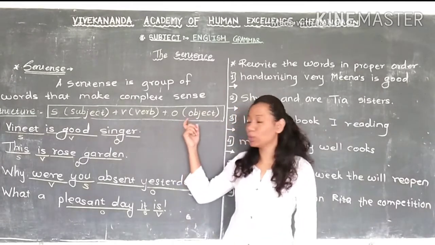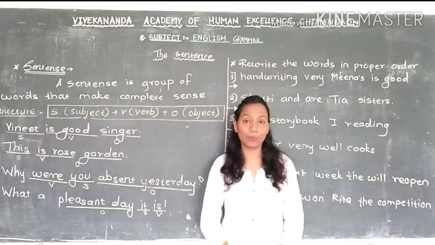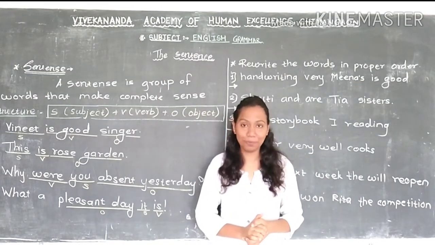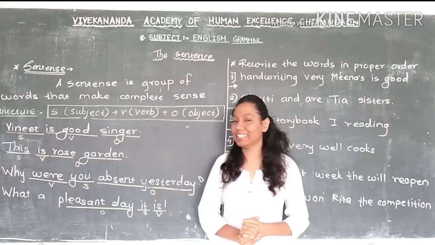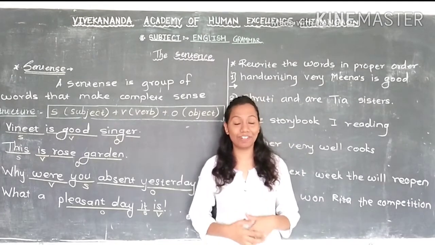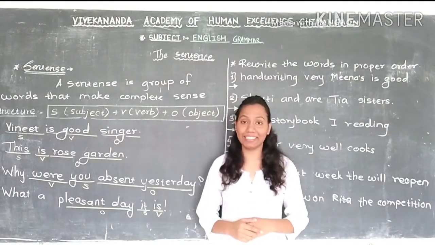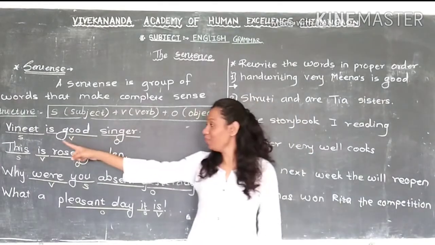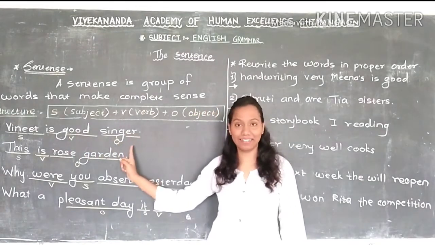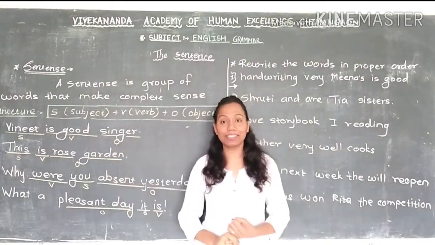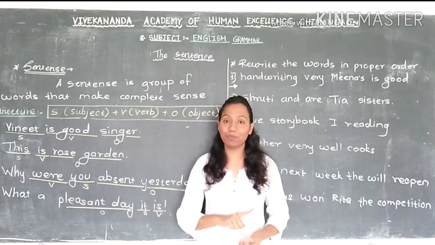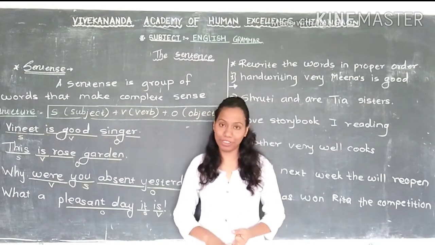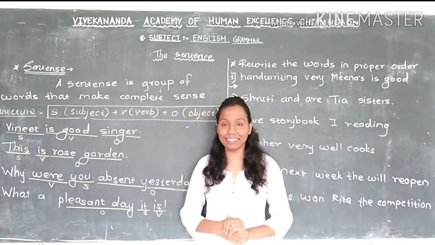Now, the next thing is O, which means object. Object means what? Object means the remaining part of that sentence, we call it the object, correct? Here is one example of how we use this structure while framing sentences. You can understand it with these first two sentences. Vinay is good singer, correct? As I told you, the sentence structure is S plus V plus O. It means subject plus verb plus object. This way we frame the sentence.